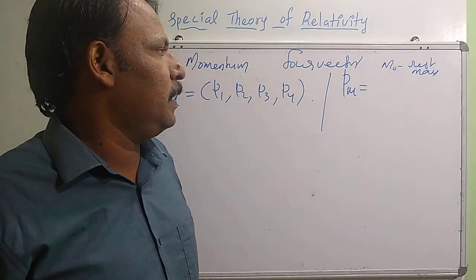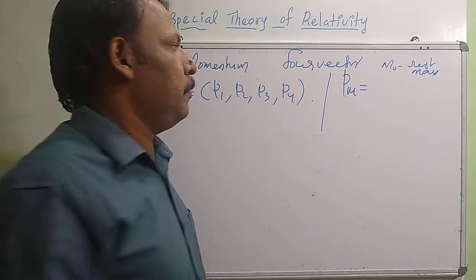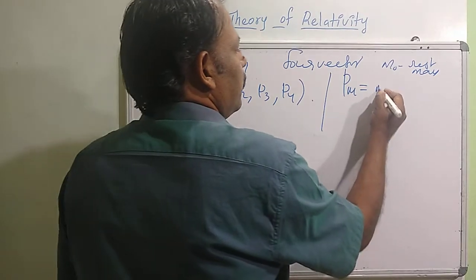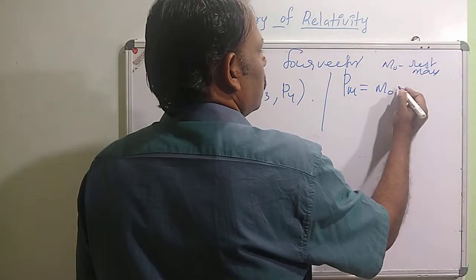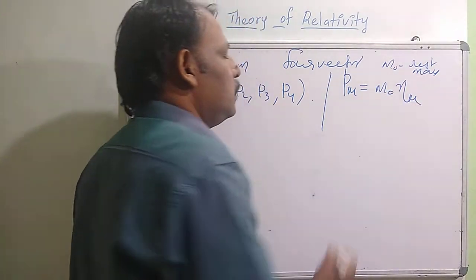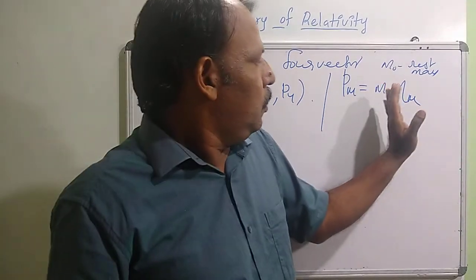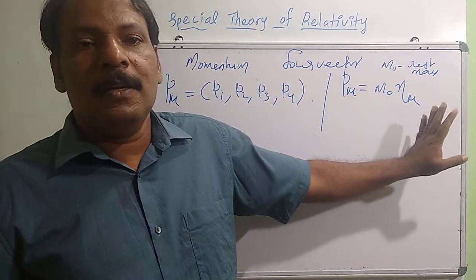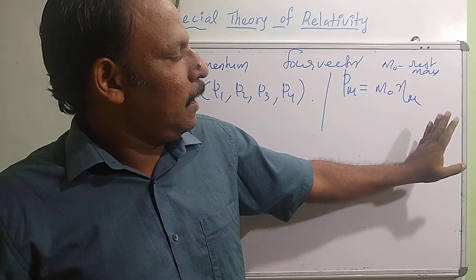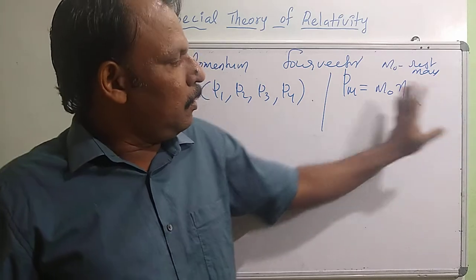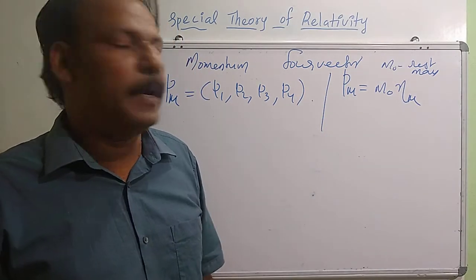So we define the four-momentum as P mu equal to M0, the rest mass, times eta mu. M0 is a scalar, so you can multiply the scalar by a four-vector, and the Lorentz transformation equation will be obeyed.